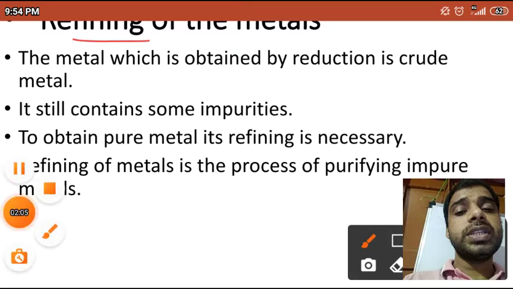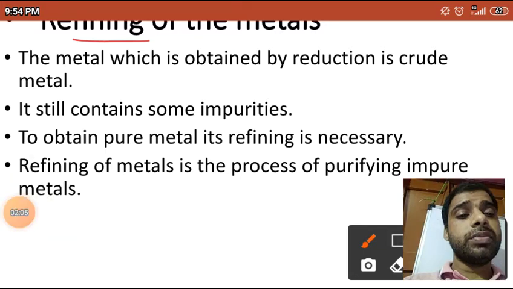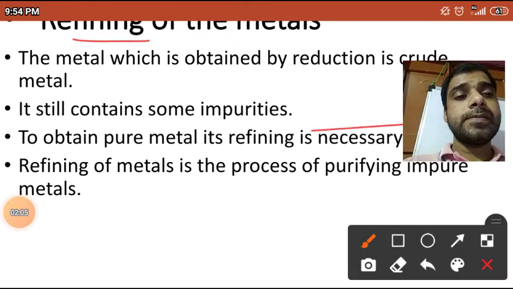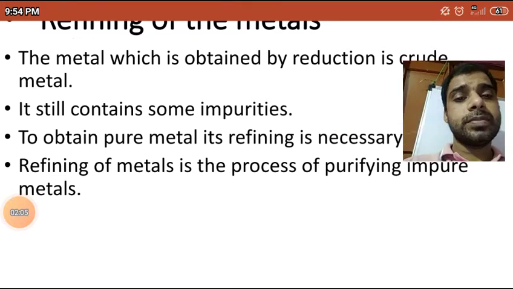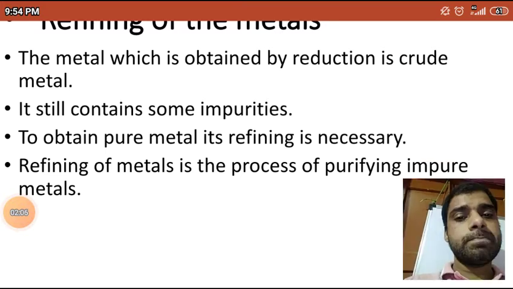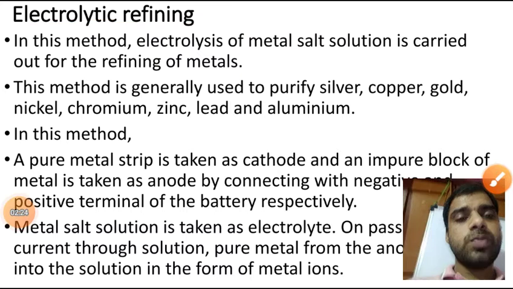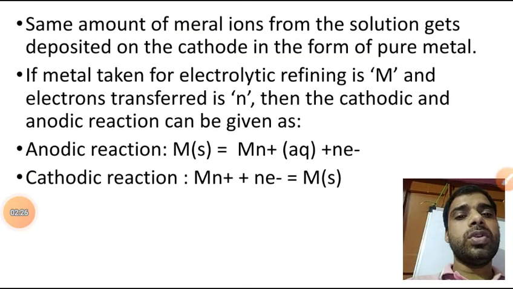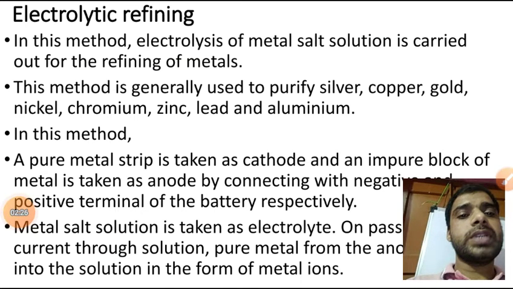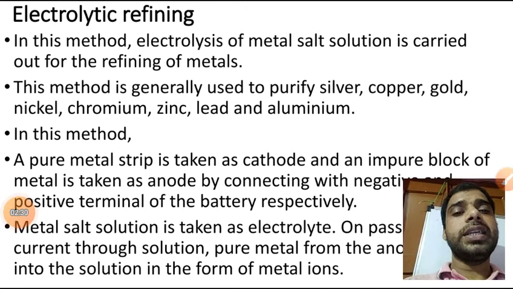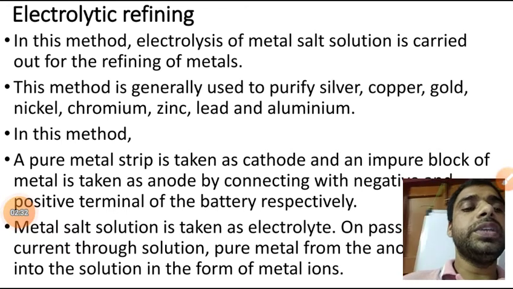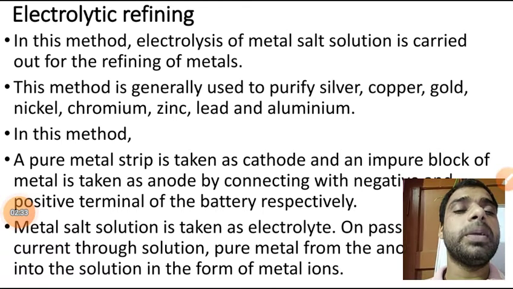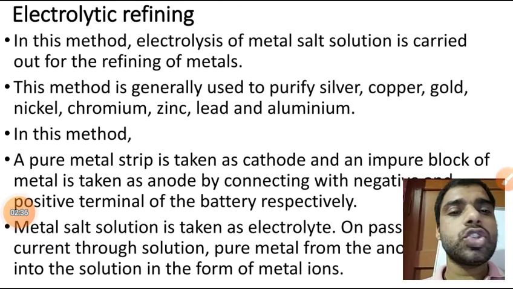So we'll move to the next slide. The second one is electrolytic refining. We have to purify a metal, and suppose our metal is copper.